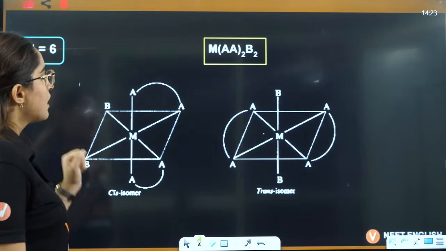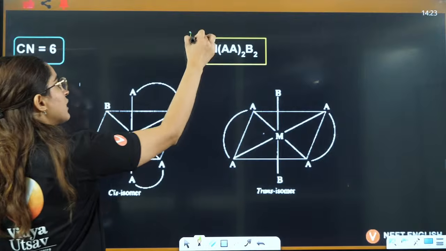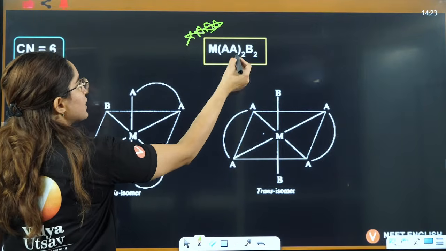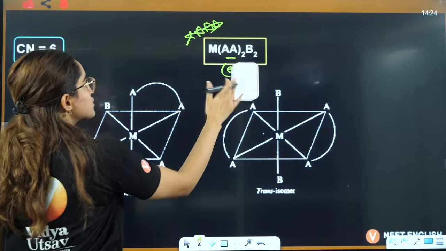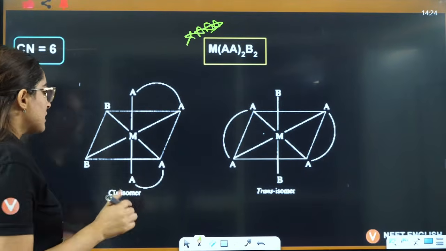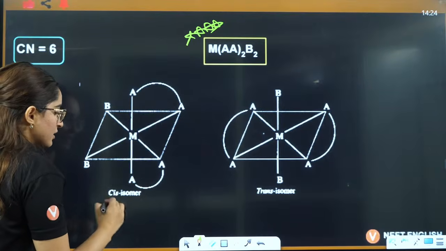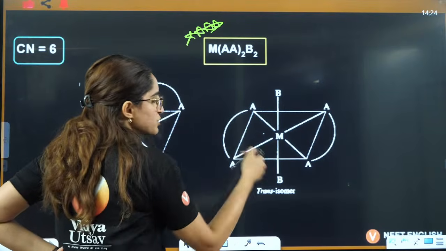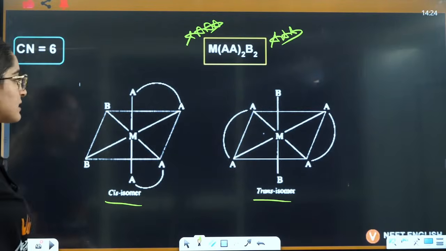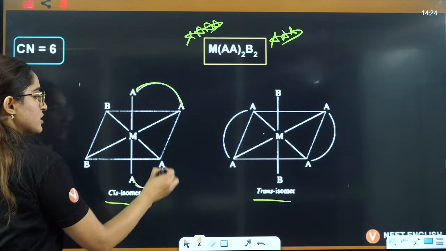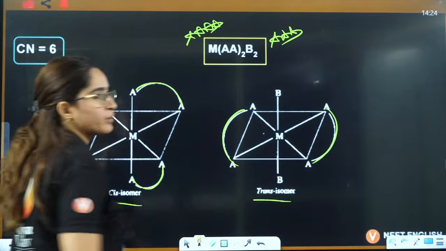Okay. Now this is again a very famous one here. Usually they give you En twice here and this is Cl. Usually this is the example they give. Now when En is next to each other, that is cis. When En is opposite to each other, that is trans. This is again very famous. Right? These are next to each other. These are opposite to each other.